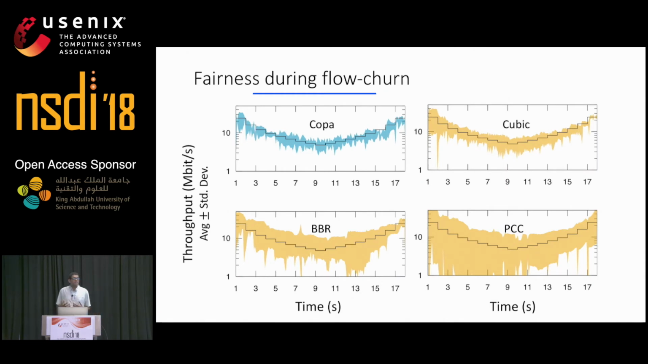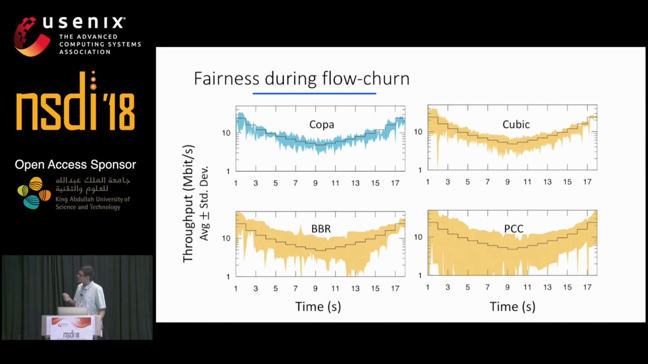Now we look at the performance of various schemes with inter-scheme fairness. Here flows enter one by one for the first 10 seconds, 1 second at a time, and then they leave 1 second at a time for the next 10 seconds. The black line shows the ideal fair throughput allocation, and we plot the mean plus minus the standard deviation of the throughput attained by each of the flows.